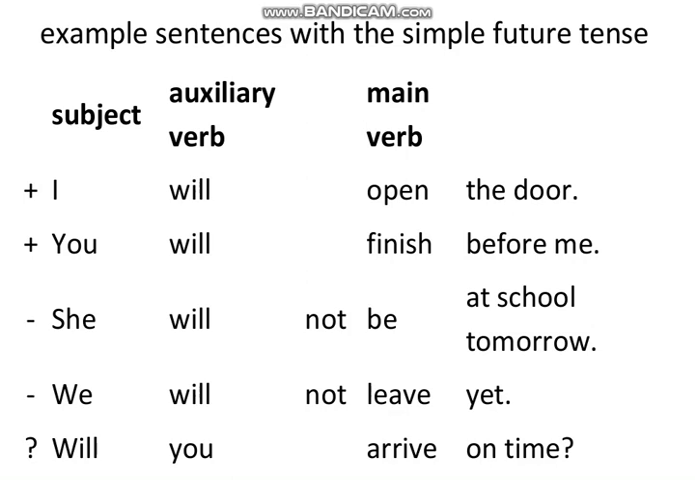Then look at negative sentences. She will not be at school tomorrow, we will not leave yet. So here again you can see just not is added with the auxiliary verb.